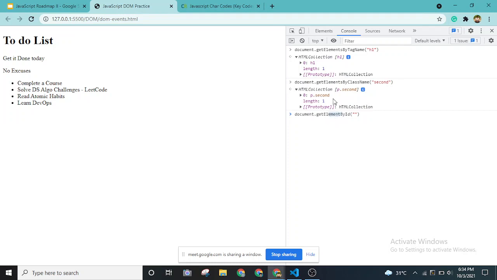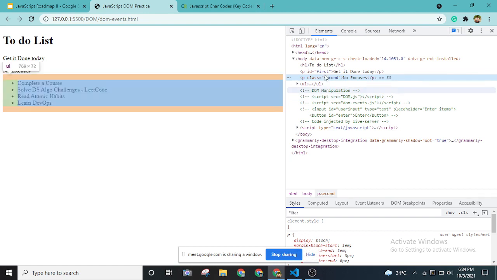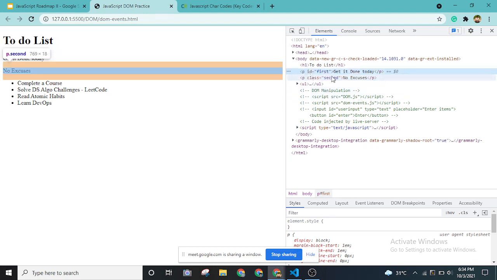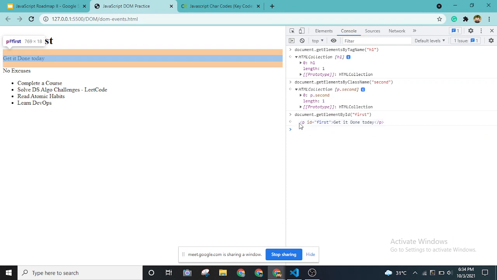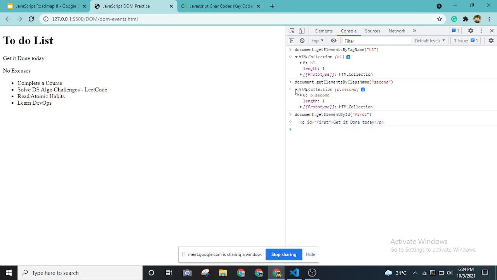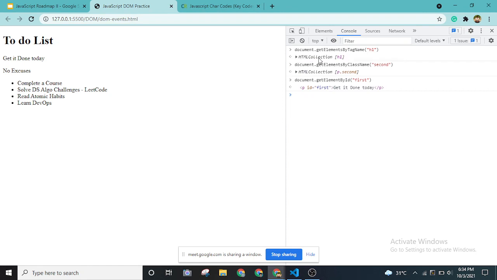This is singular, and these first two examples are plural. If I use this in this code, I've given the id as first for the paragraph tag. So I got the tag itself. Can you see this? I got this tag neatly, instead of the HTML collection, which was the kind of weird way the first two selectors gave the output.